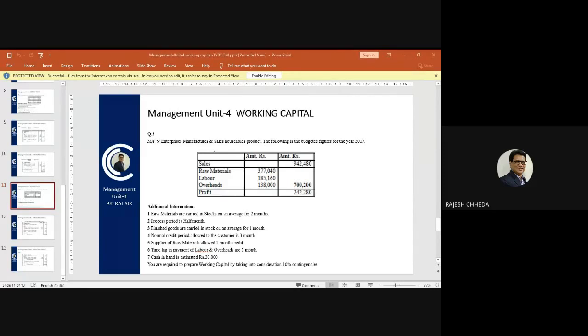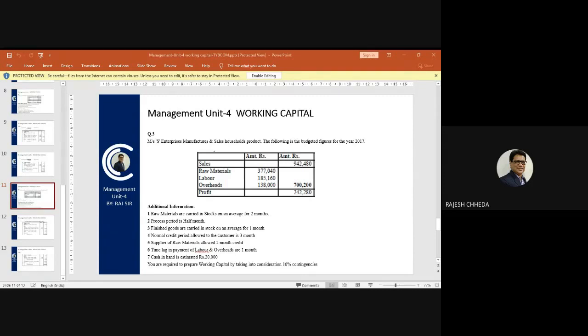Very simple. How much is labor given in the question? 1,85,160. 1,85,160 divided by 12 and multiply by 1. So the amount is 15,430. Very good. Perfect.